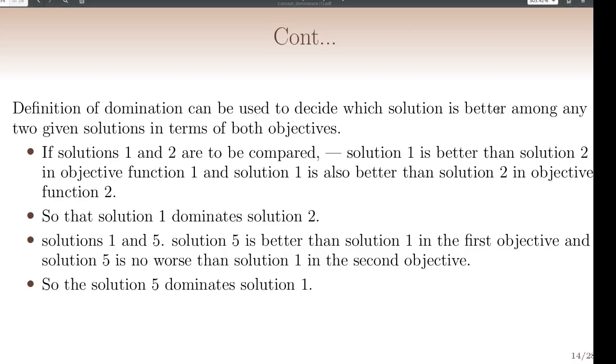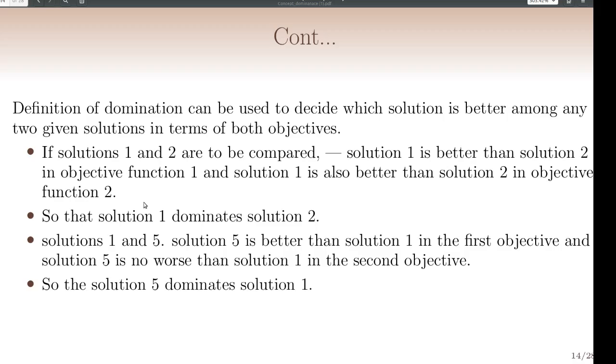We do this comparison by taking 2 solutions at a time, so pairwise comparison is used to find the better solution. If solutions 1 and 2 are compared, then solution 1 is better than solution 2 in objective function 1, and solution 1 is better than solution 2 in objective function 2.